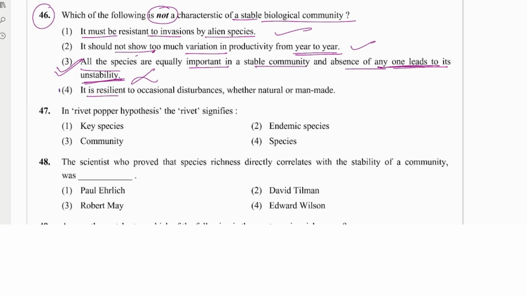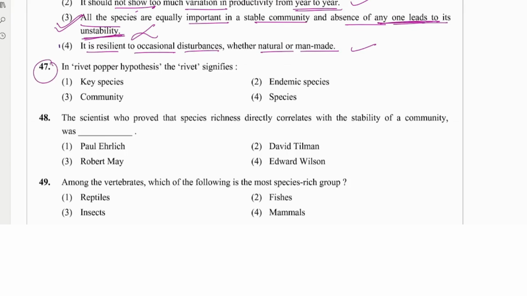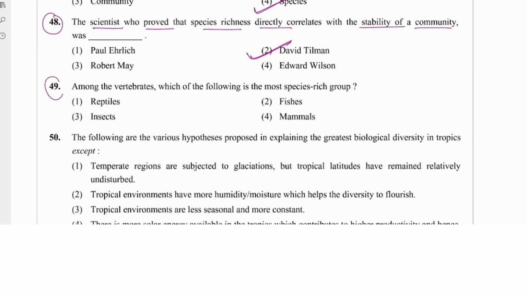And it is resilient to occasional disturbance, whether natural or man-made. That is also correct. The next question, number 47, is in the Rivet-Popper hypothesis, what does the rivet signify? It was a species. Then 48, the scientist who proved that species richness is directly correlated with the stability of a community. That was David Tilman. Then question number 49: among the vertebrates, which is the most species rich group? That was the fishes.